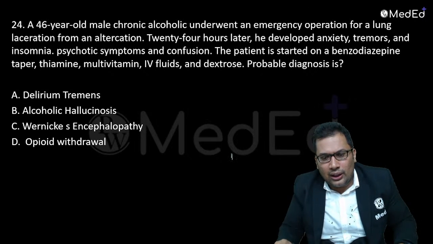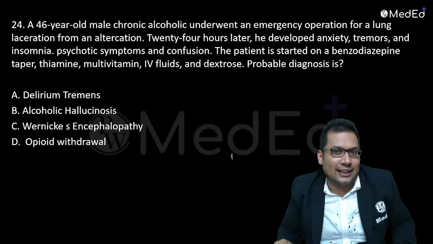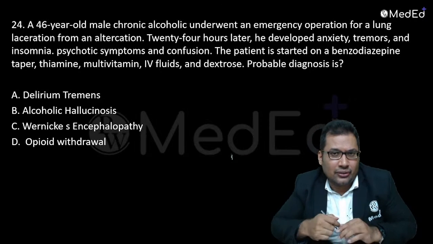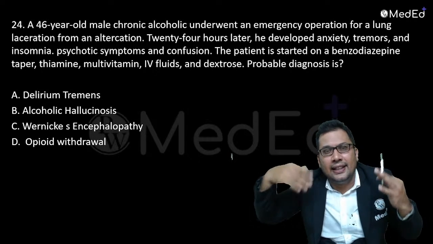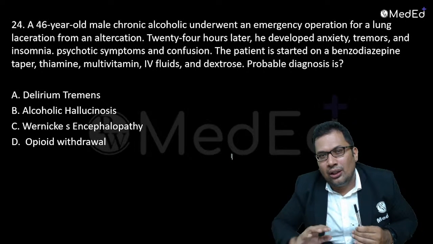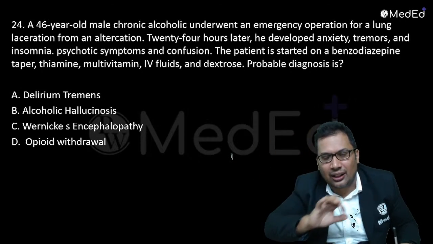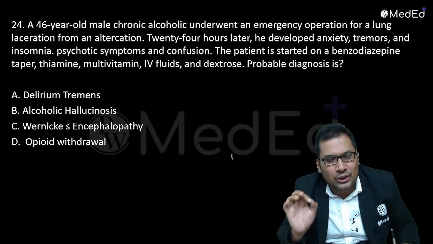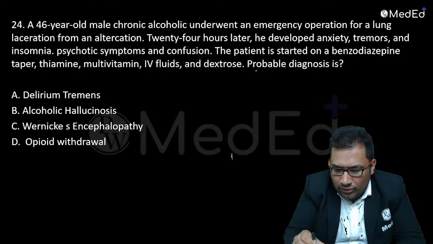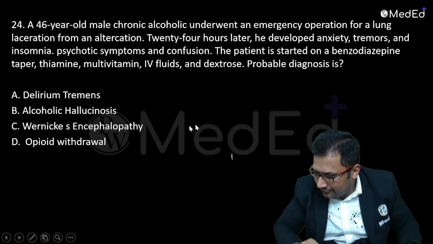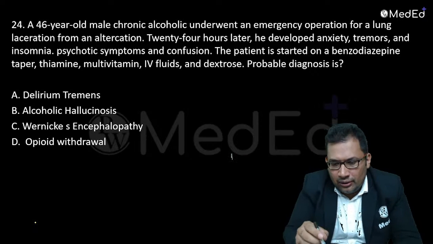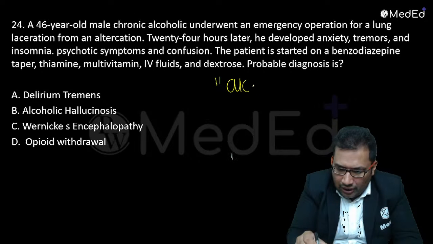A 46-year-old male chronic alcoholic underwent an emergency operation for lung laceration. 24 hours later, he developed anxiety and tremors. So he developed tremors, anxiety, insomnia, unable to sleep, psychotic symptoms, and confusion. All this started acutely, right? The patient was started on benzodiazepine, thiamine, multivitamin, and IV fluid. What is the probable diagnosis? This is a classical case of alcohol withdrawal syndrome.